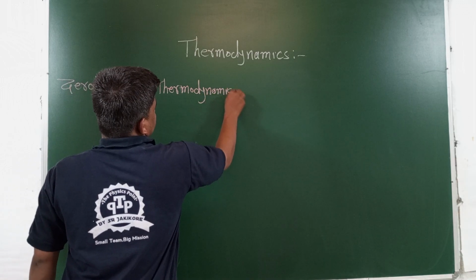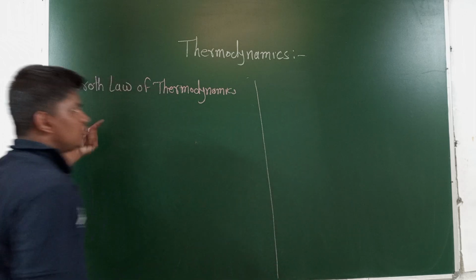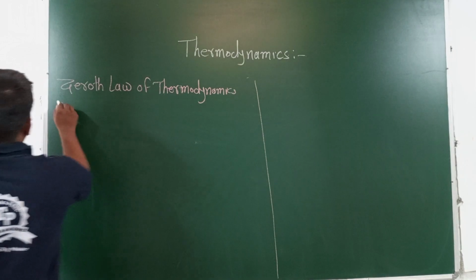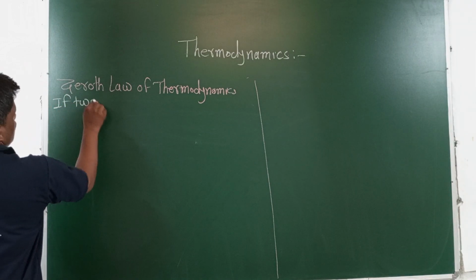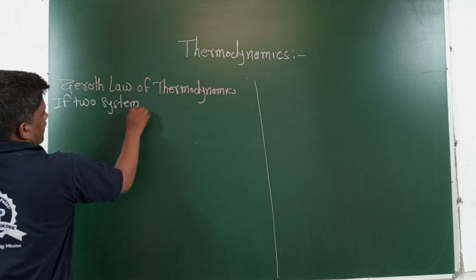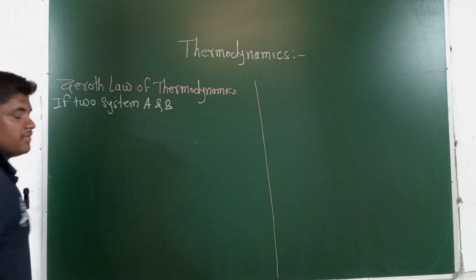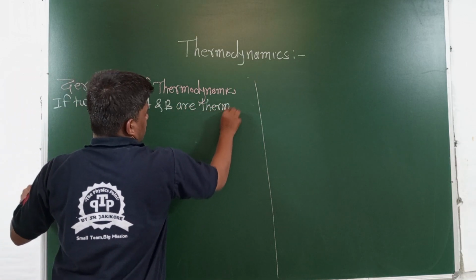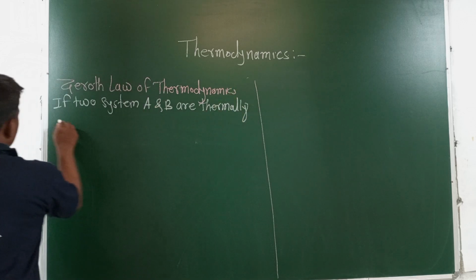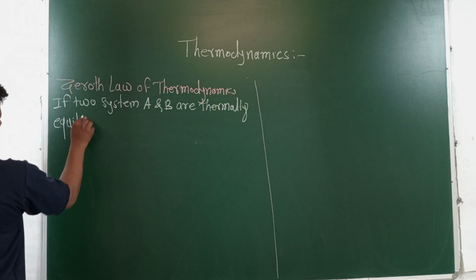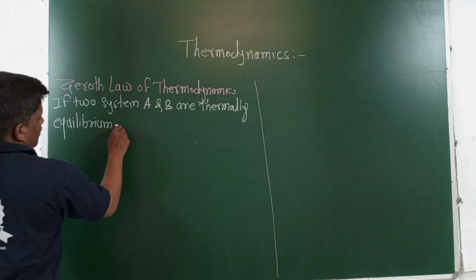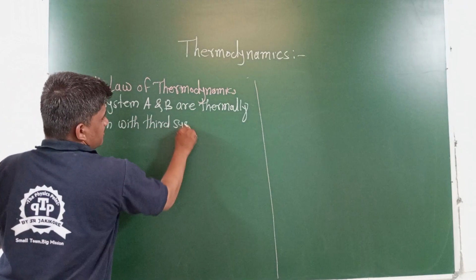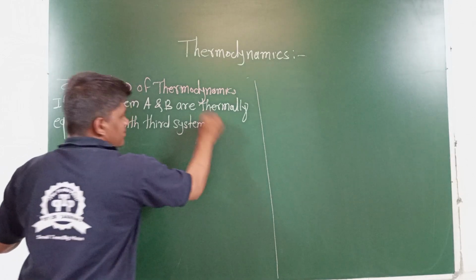We have taken three different systems here for the discussion of the zeroth law of thermodynamics. If two systems, that is system A and system B, are in thermal equilibrium with the third system, that is C.